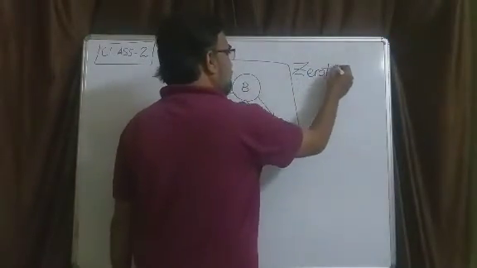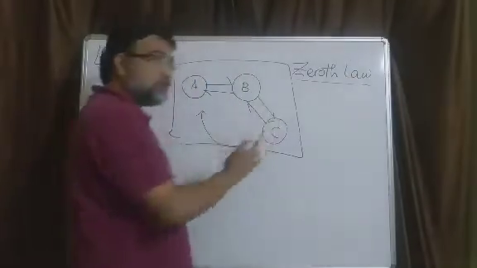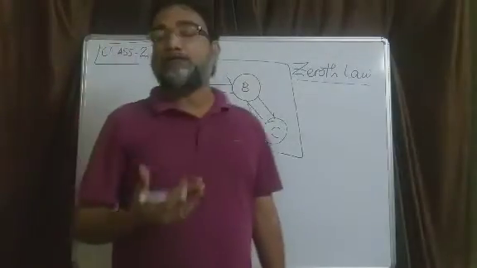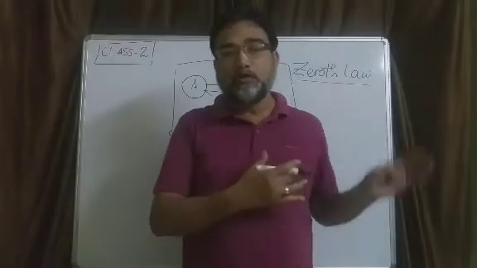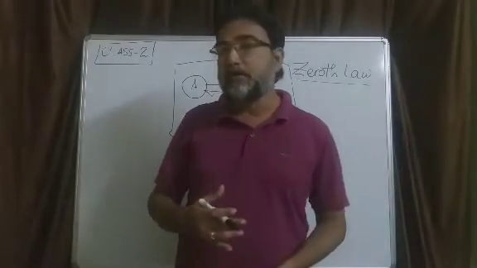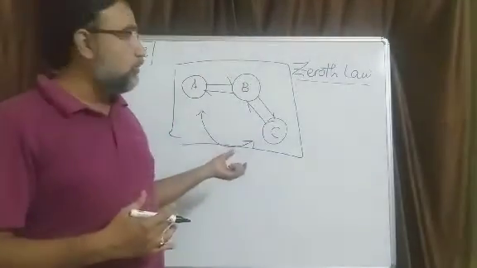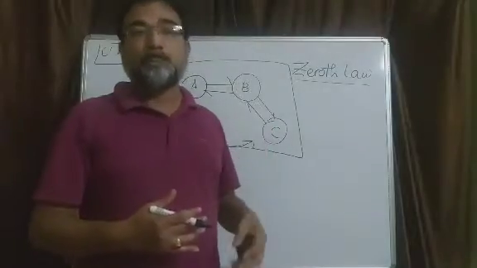I told in the last class why it is called zeroth law: because this law came into existence after the first law and second law were already stated. So there was no room for this law to be named, so they gave it the name zeroth law. This is a more fundamental, more basic law of thermodynamics, and logically it should have come before the first law.